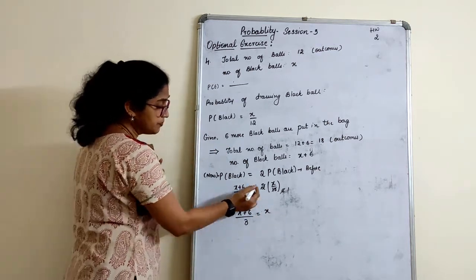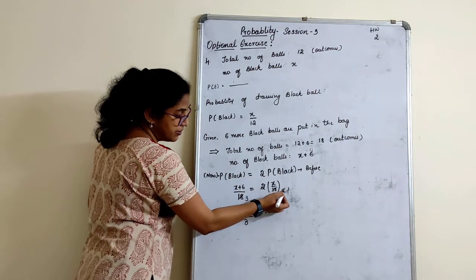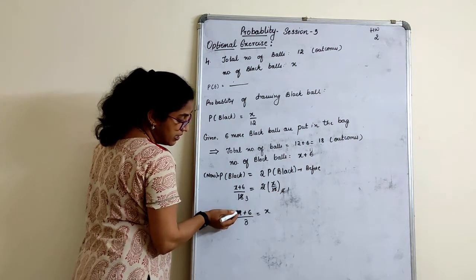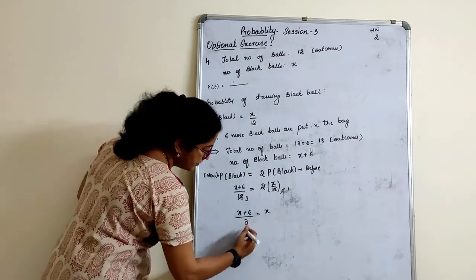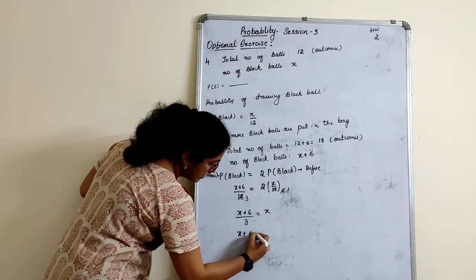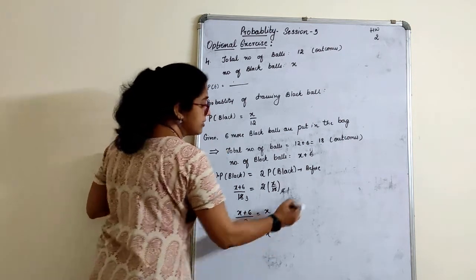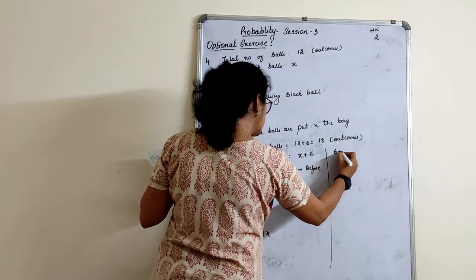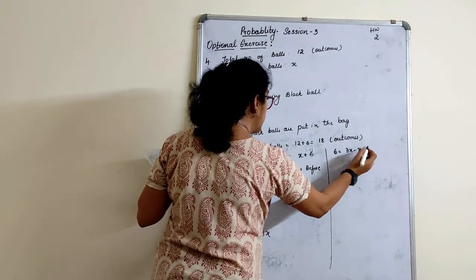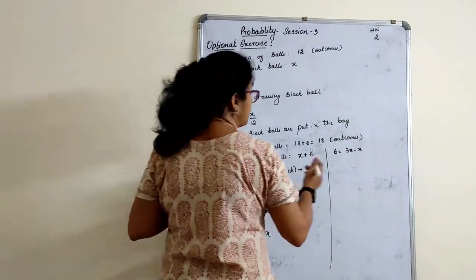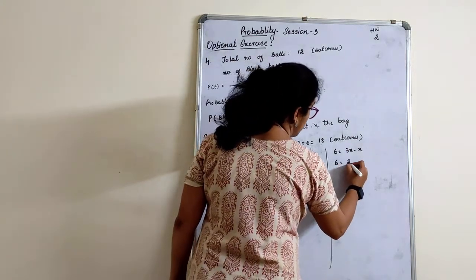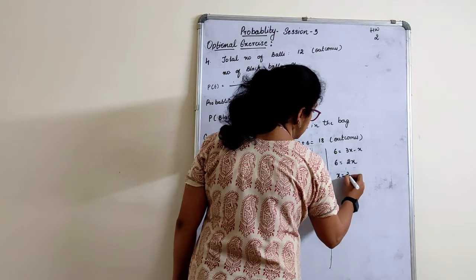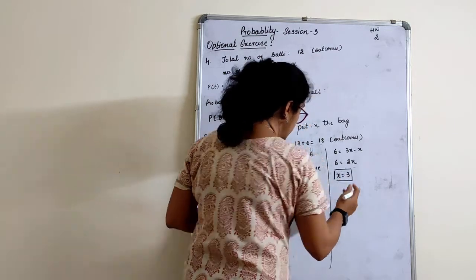Understood what I did here? 2 ones are 2, 6 are 12. 6 ones are 6, threes are 18. X plus 6 is equal to 3x. I'll do it here, children. So 6 is equal to 3x minus x. 6 is equal to 2x. Therefore, x is equal to 3.